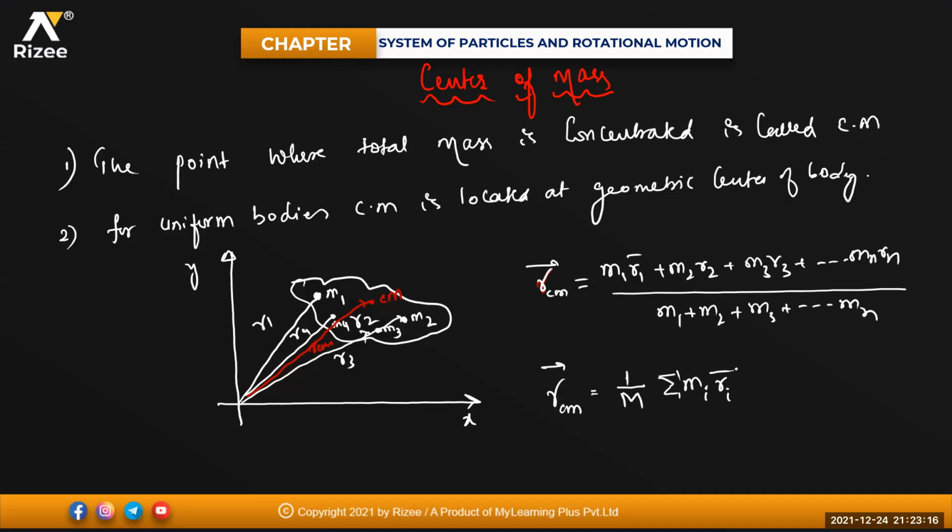Here this m into r is known as moment of mass, beta. Very important. This one is known as the moment of mass from the origin.